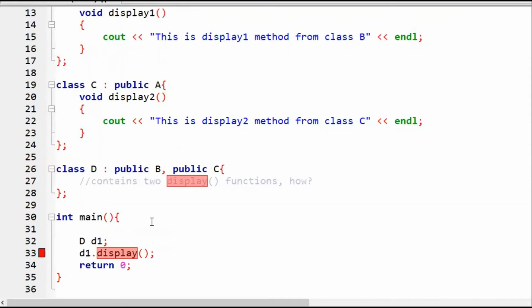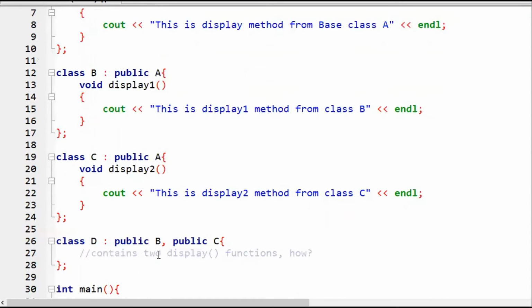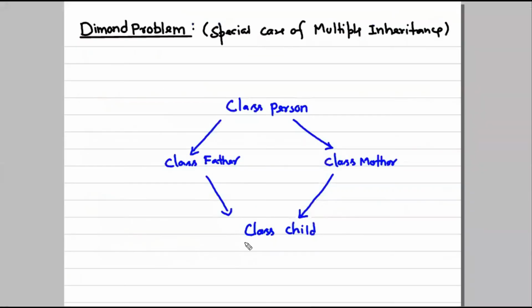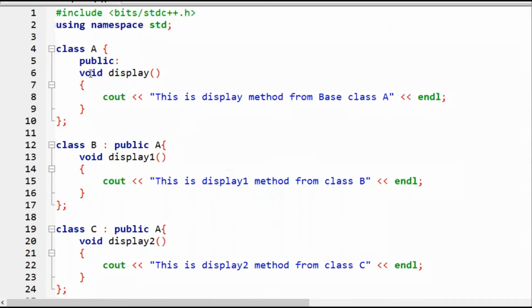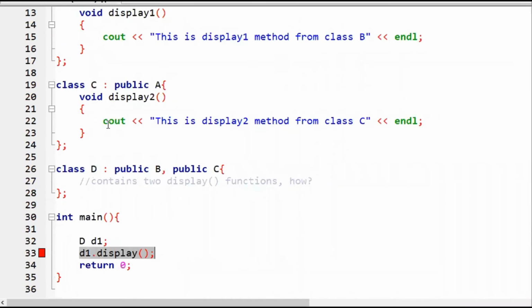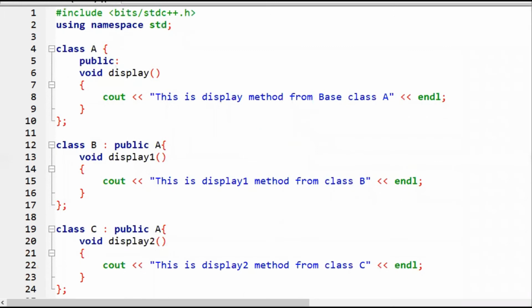But the problem would be at the compilation level. The compiler would get confused, as it would have two copies of the display method, because a diamond situation exists. There would be two copies of each and every method that resides in the base superclass, which is A. So let me execute it and show you the error as well.